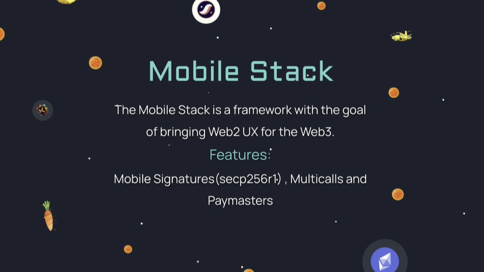So we are researching and working on a framework that will allow simple mobile signature, multicalls, and paymasters and a lot of the things that can help UX, because we believe that, besides technological improvement, UX improvement is one of the biggest pillars in Web3, and we aim to incubate the projects that have the least resistant path for new users.